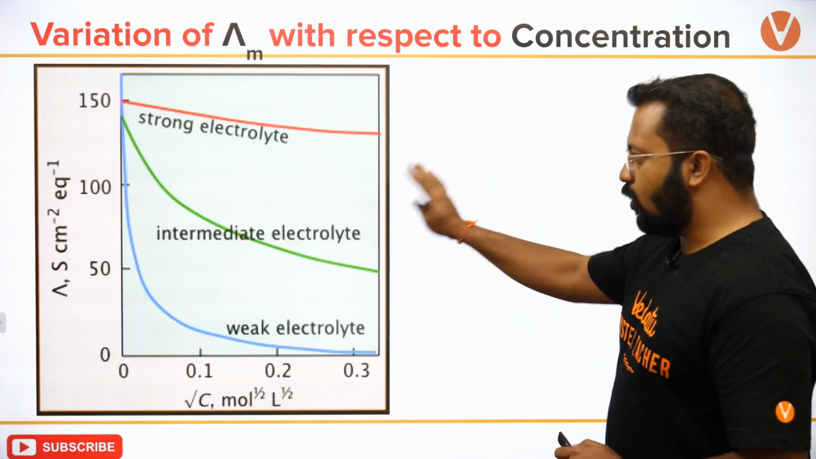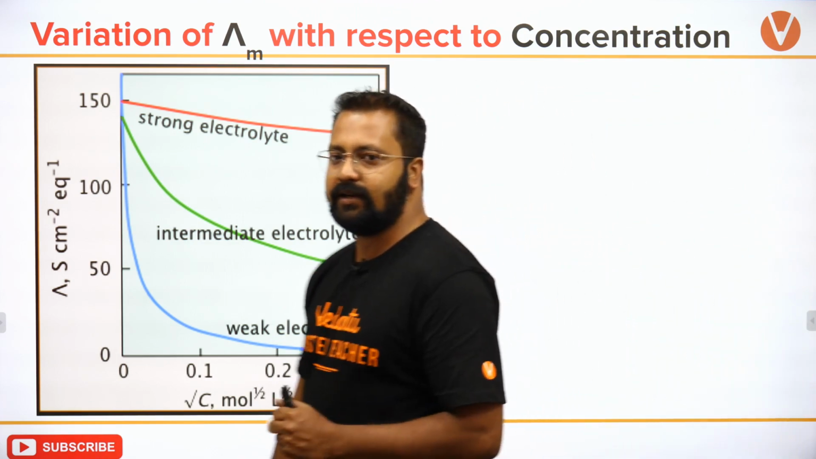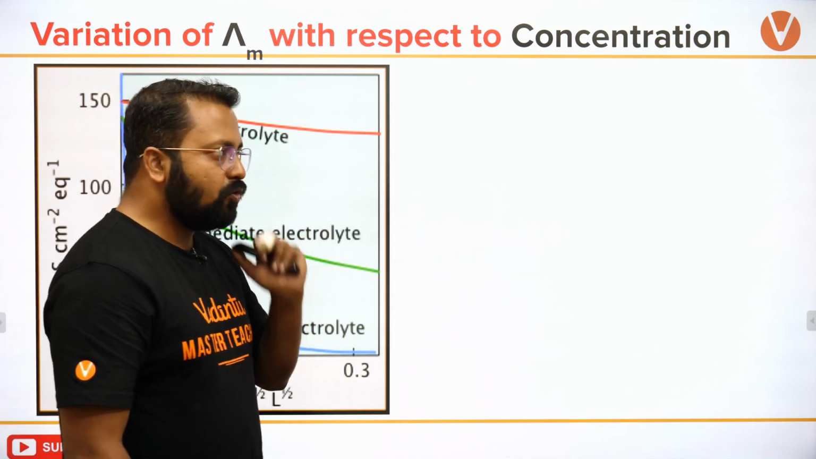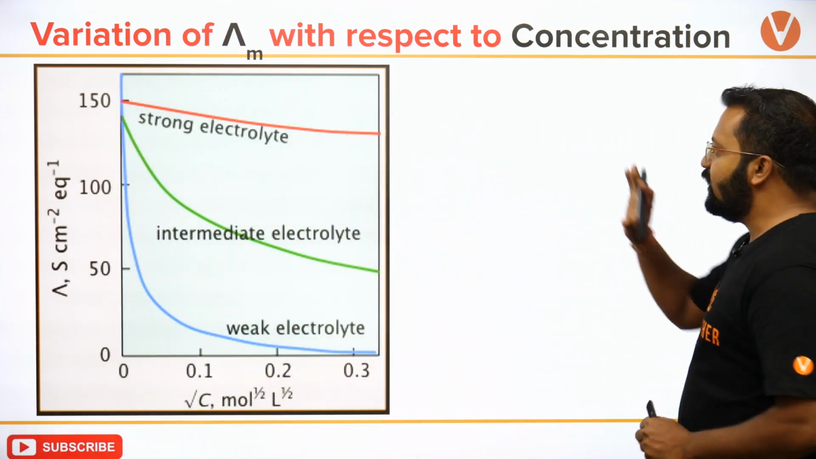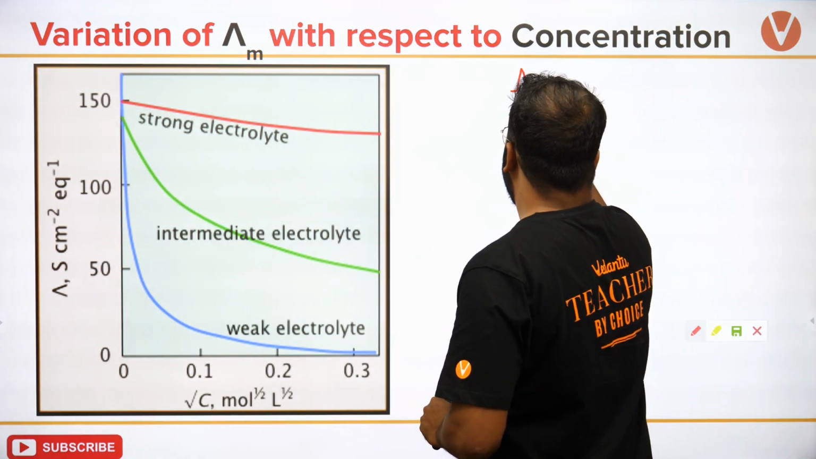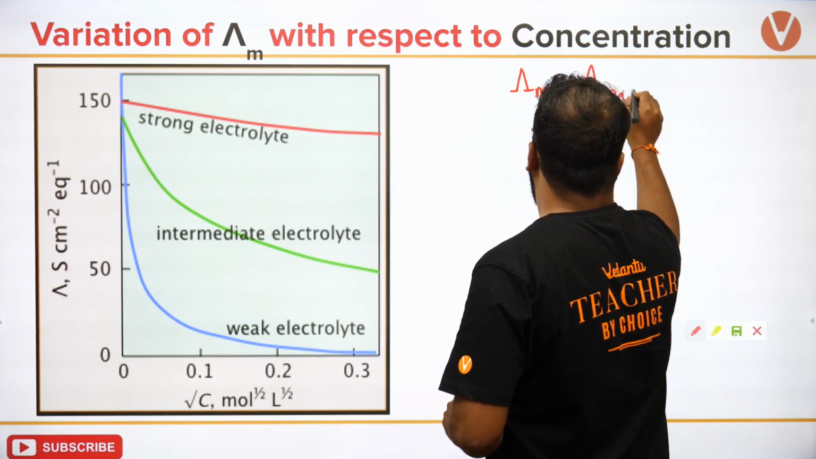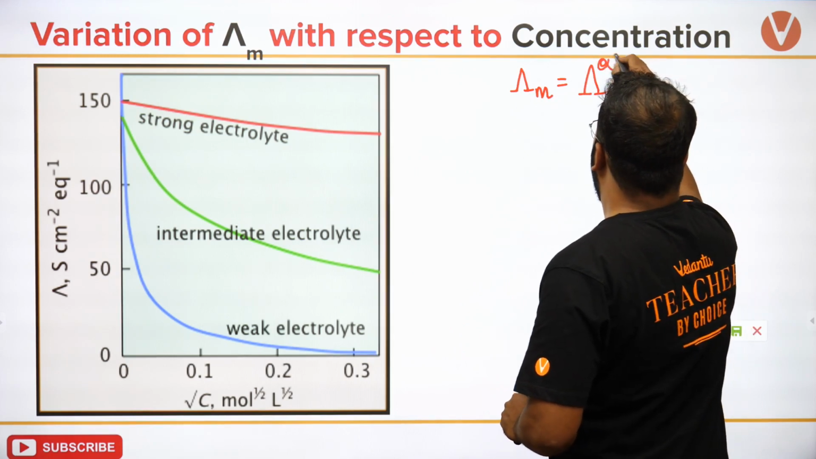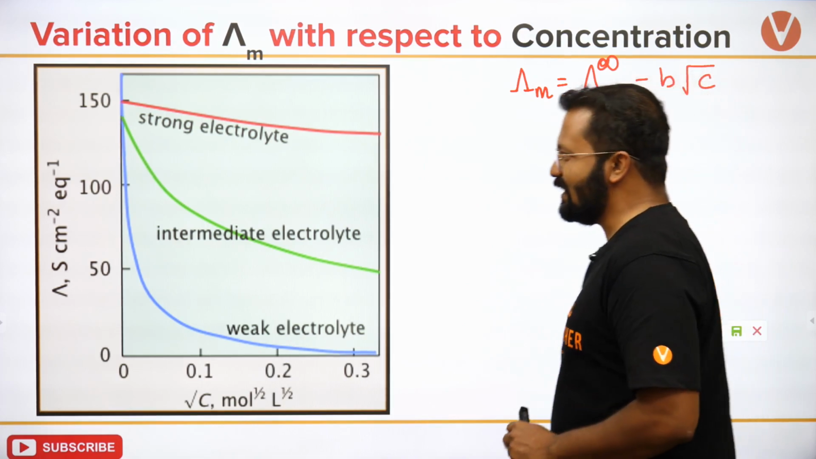So let's move ahead and let's talk about what is the plot of molar conductance and concentration. We observe a plot like this. The variation of molar conductance and concentration takes place like this. How do we understand this? इसको समझने के लिए we need to understand a simple equation. Molar conductance is equal to molar conductance at infinite dilution, इसको आप infinity भी कर सकते हैं, minus b root c.